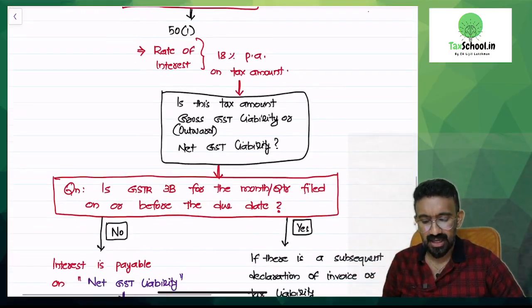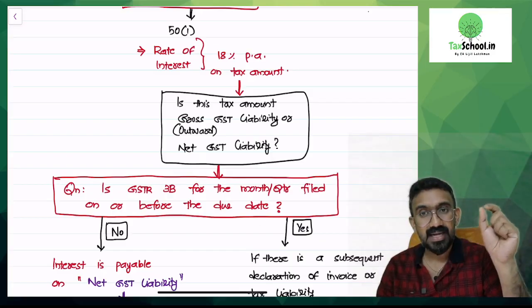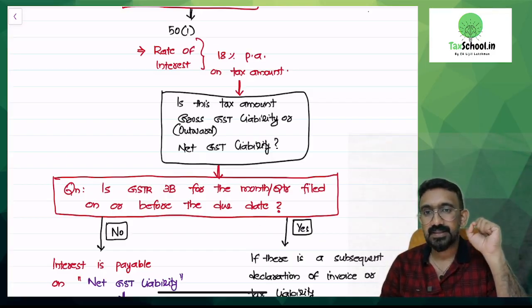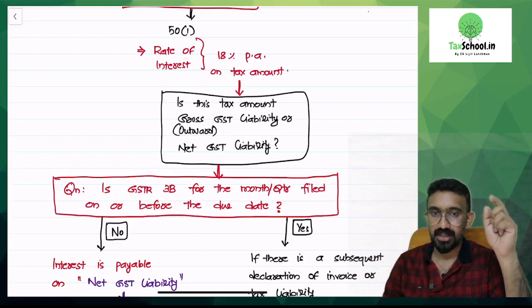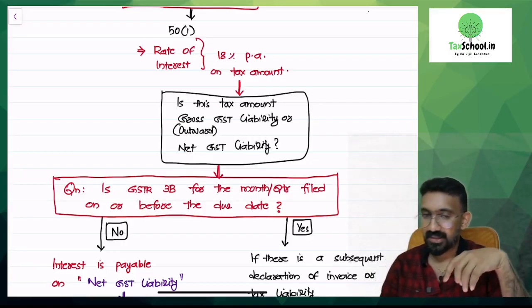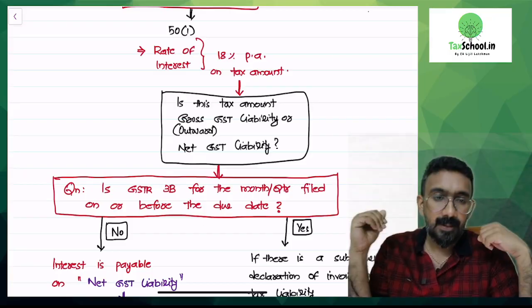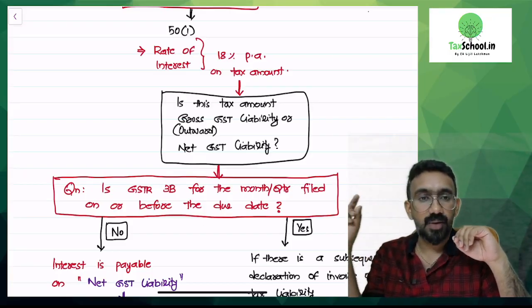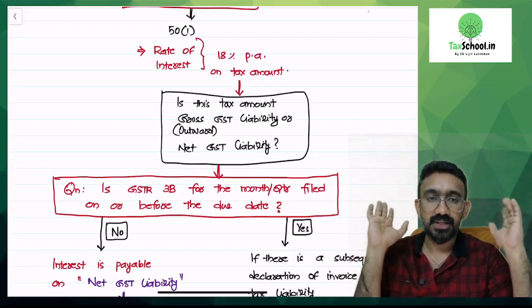Then the first question I have is this tax amount, you have to pay 18% on the tax amount. When you say tax amount for a month, is the tax amount the gross GST liability, that is outward tax liability, or the net GST liability? Say I will take the last month, which is March. Say in March 2025, I have an outward tax liability of 1 lakh, ITC of 50,000, net GST payable of 50,000.